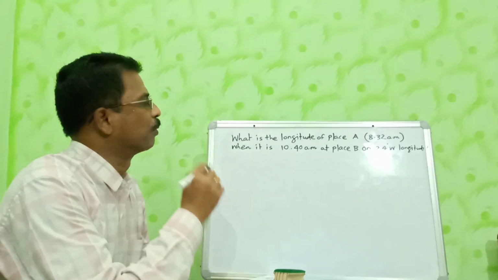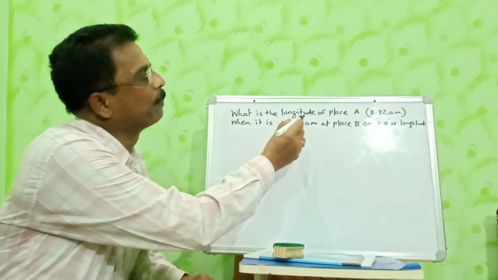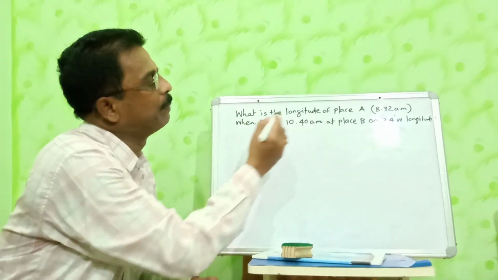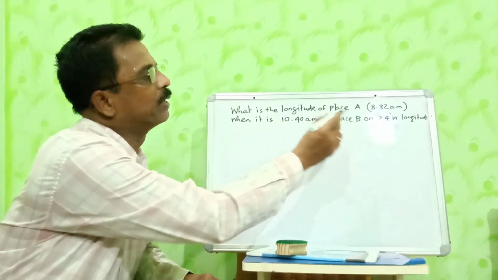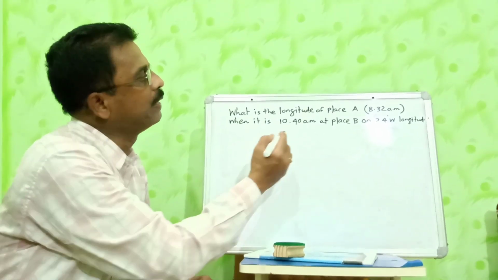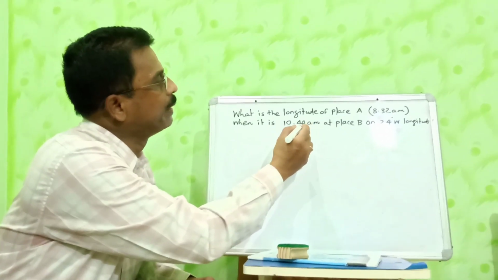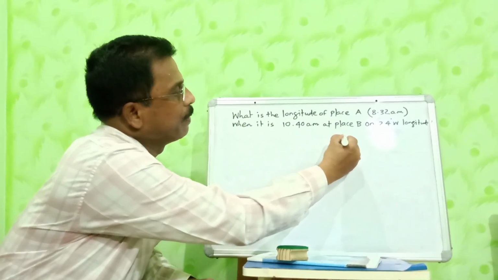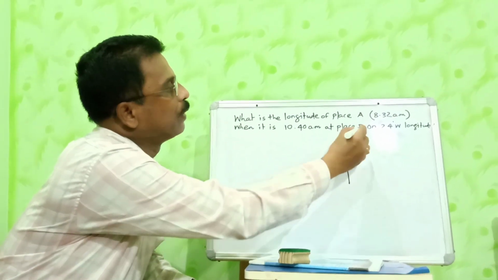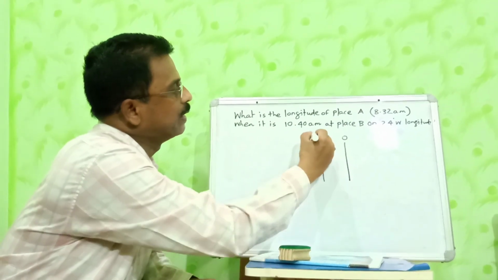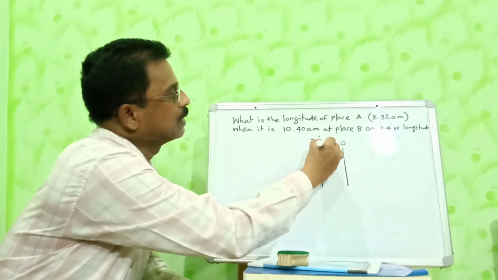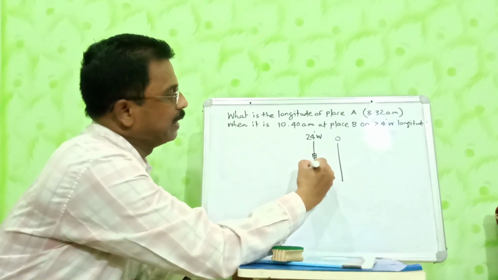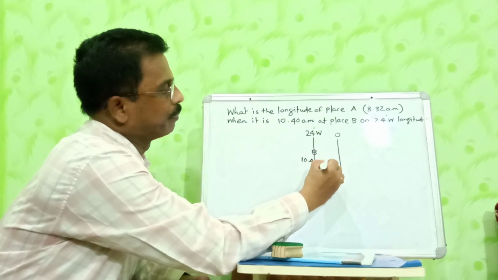Now children, next problem. What is the longitude of place A, time 8:32 am, when it is 10:40 am at place B on 24 degree west longitude? And here we notice place B is in the western hemisphere. This is the prime meridian and 24 degree west, somewhere here, and place B here, and the time is 10:40 am.